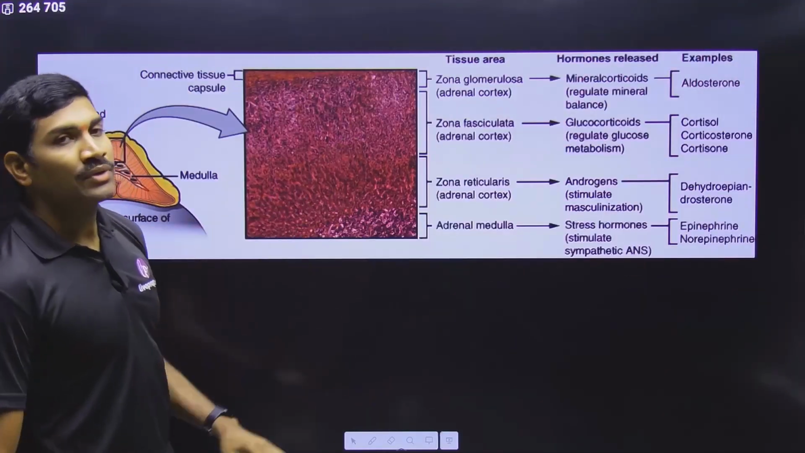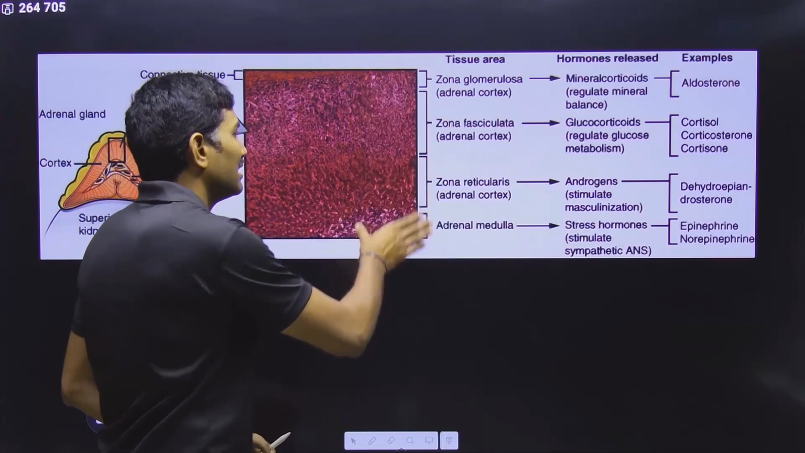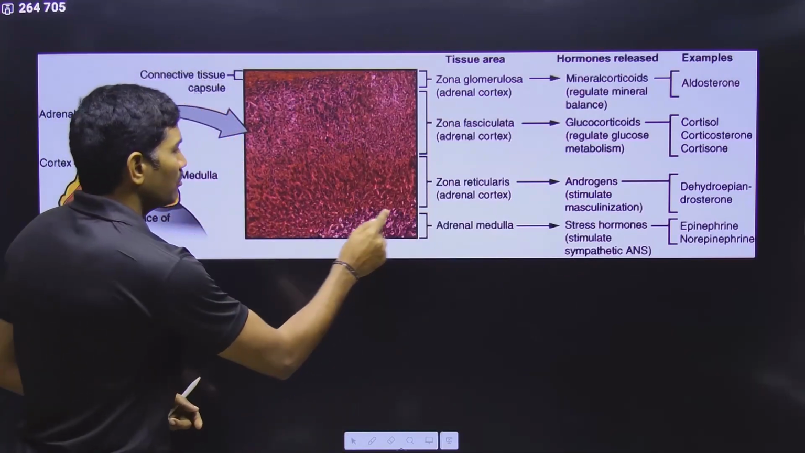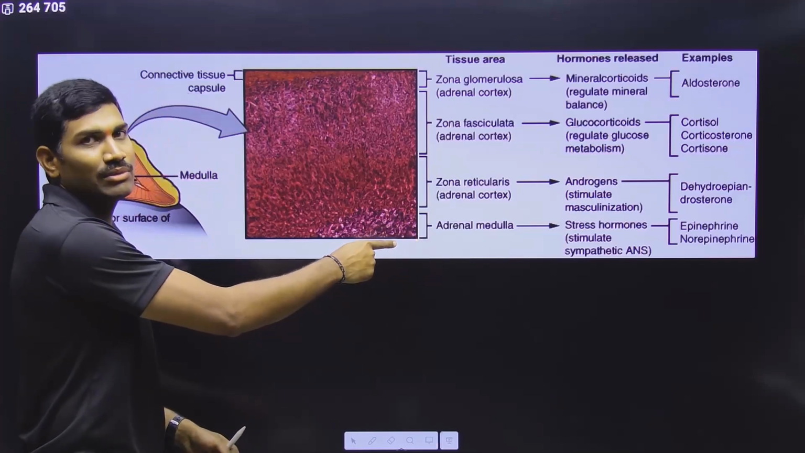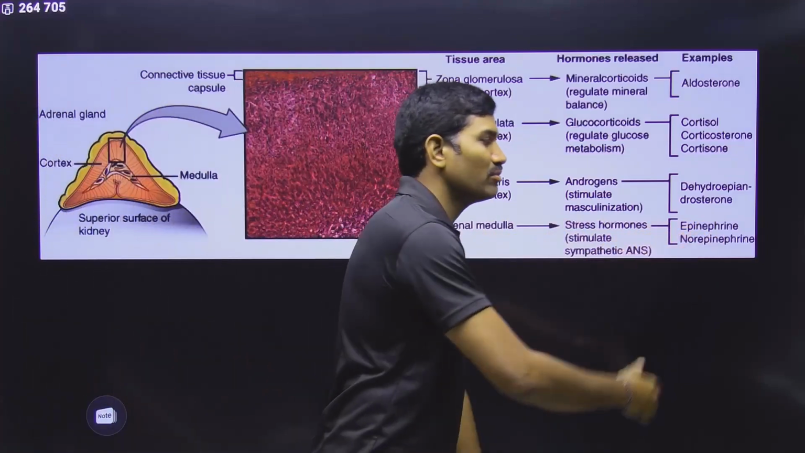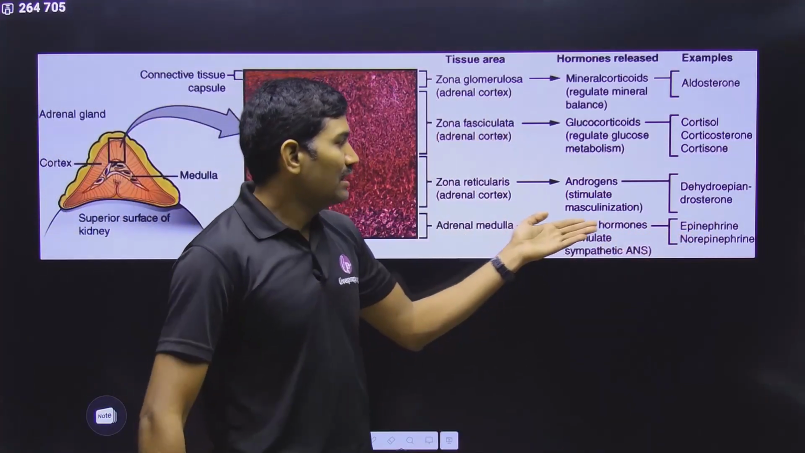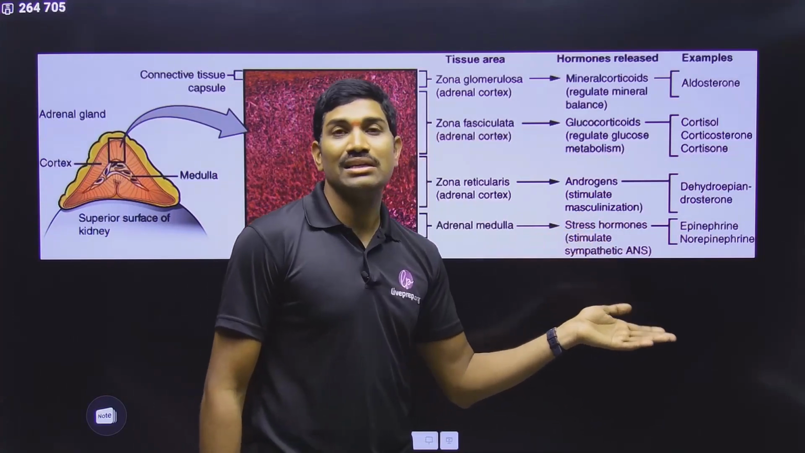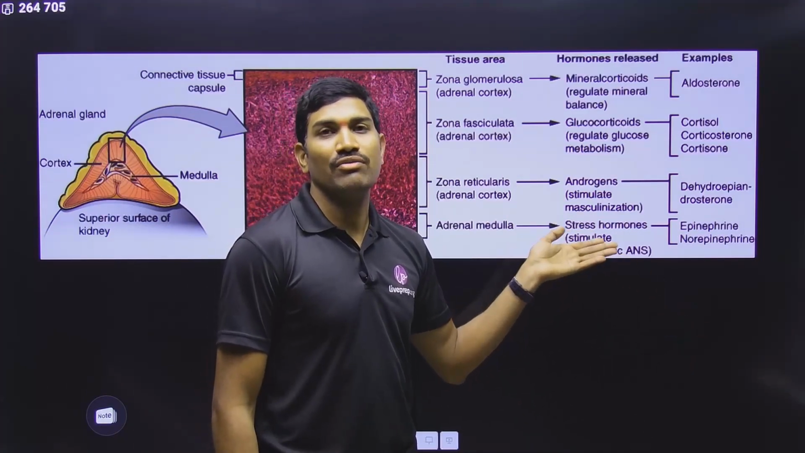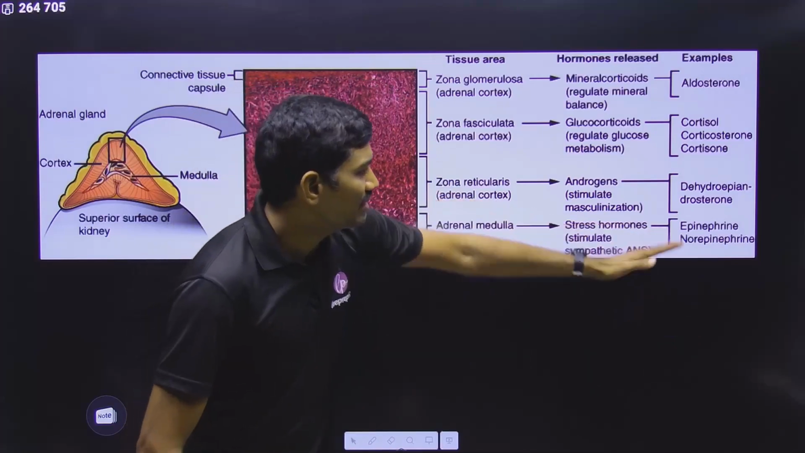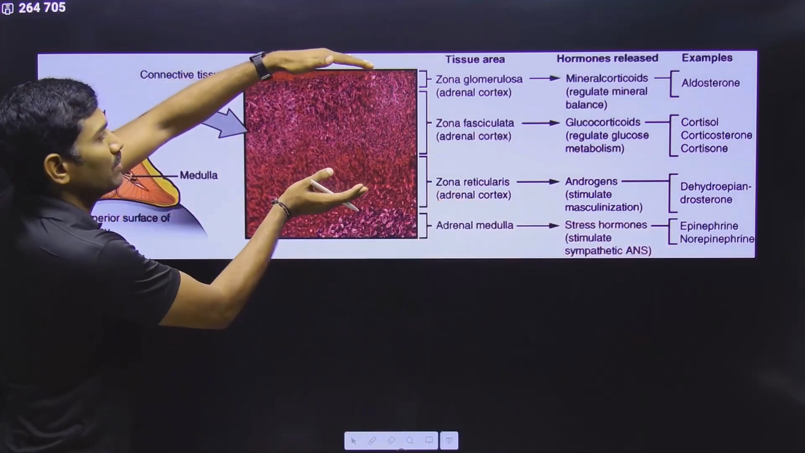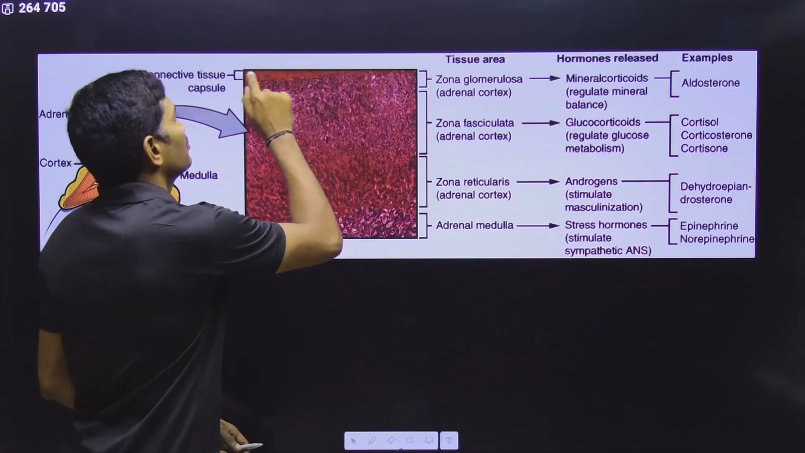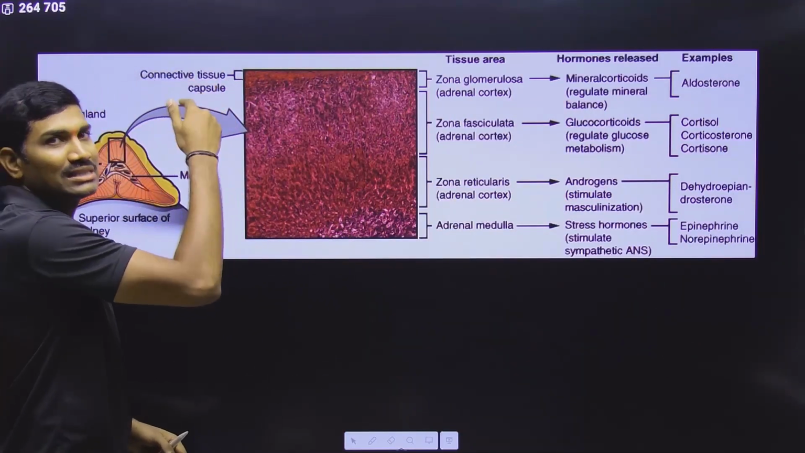Clear? Next one. They are talking about the various layers, sequence wise, in the case of the adrenal gland. Anyhow, the innermost is the adrenal medulla, and it is releasing some hormones called epinephrine and norepinephrine, and they are called stress hormones. Ultimately, they are stimulating the sympathetic nervous system, which is part of the autonomic nervous system, and this part we already completed. Now come to the upper part, the outside part called the cortex, and for this cortex, outermost there is a connective tissue called the capsule.